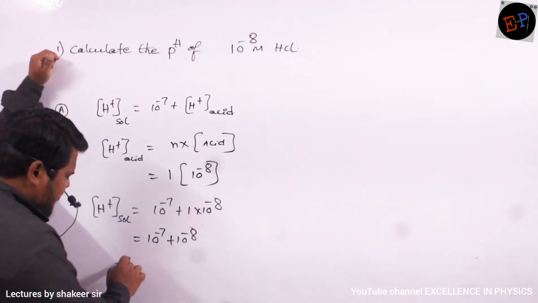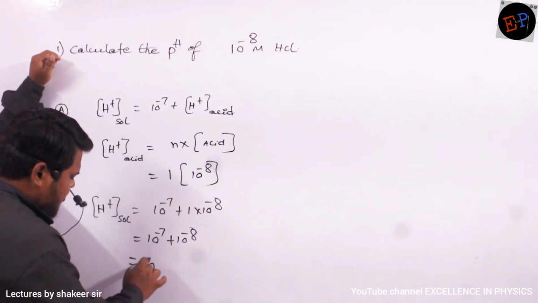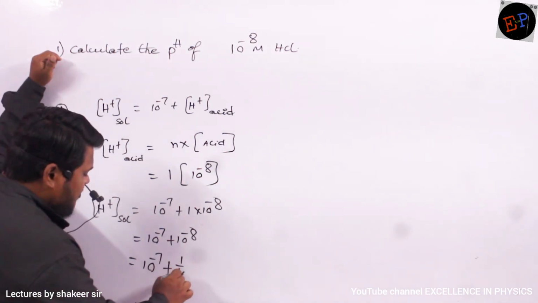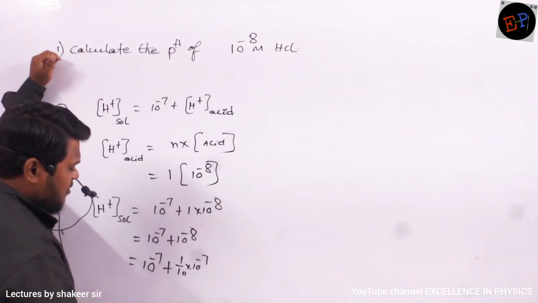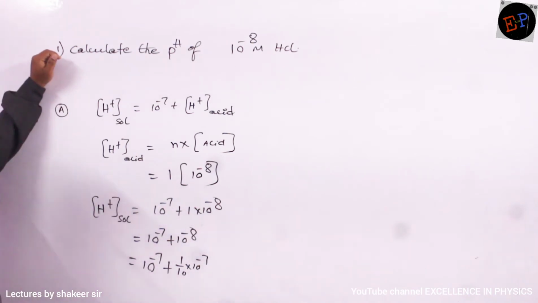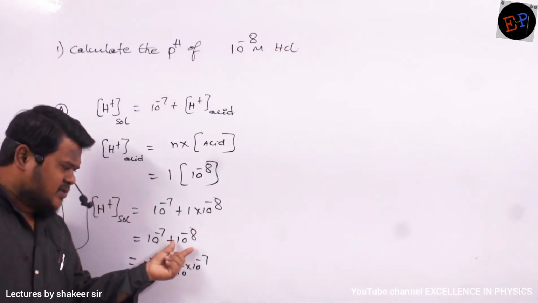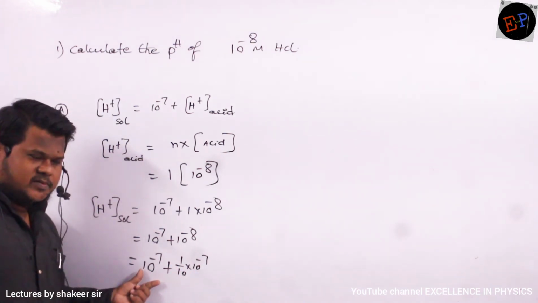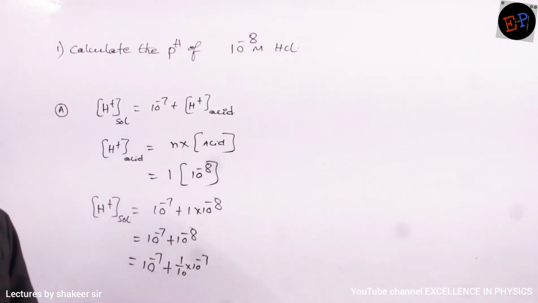Okay. So if I want to convert this one in terms of 10 power minus 7 only, then one thing I can do is write it as 1 by 10th of 10 power minus 7. 10 power minus 8 can be written like this. Are you able to understand? It is 10 times smaller when compared to 10 power minus 7. So therefore I am writing 1 by 10th of 10 power minus 7.